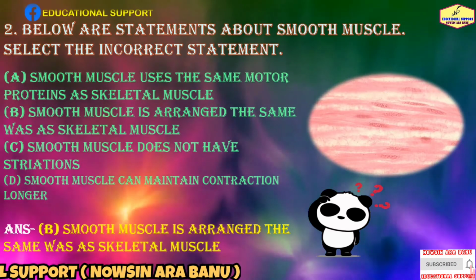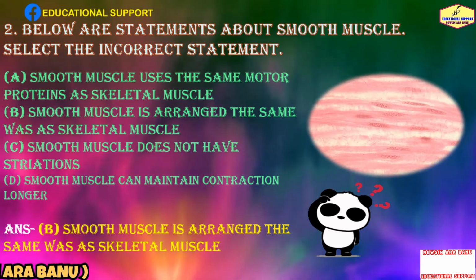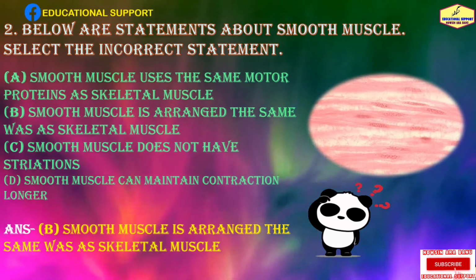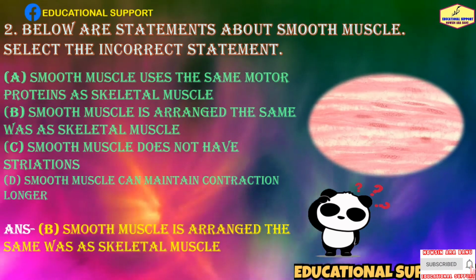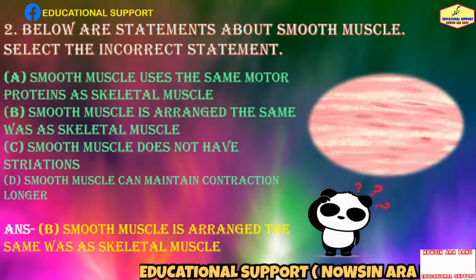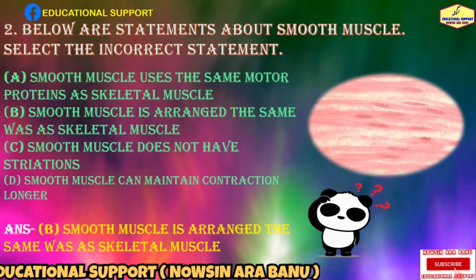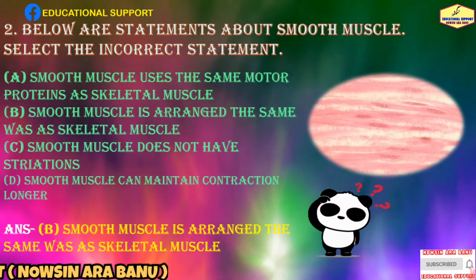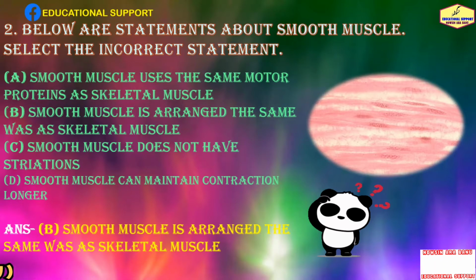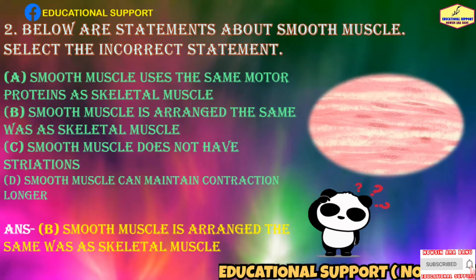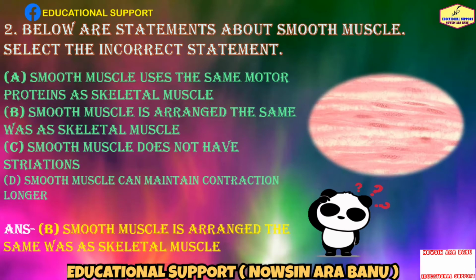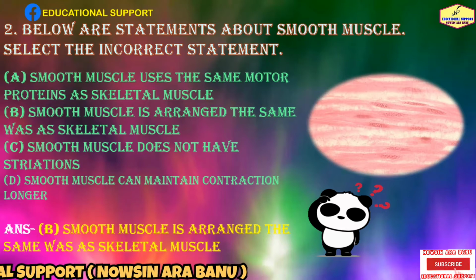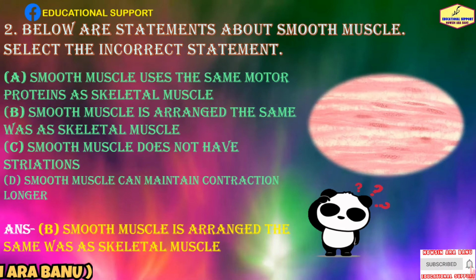Did you know how skeletal muscle is arranged? Smooth muscle does not have striations because it is arranged differently than skeletal muscle. The arrangement does not produce dark bands in the cells, but the same motor proteins, that is actin and myosin, are used. So the right answer is option B. Smooth muscle is not arranged the same way as skeletal muscle.